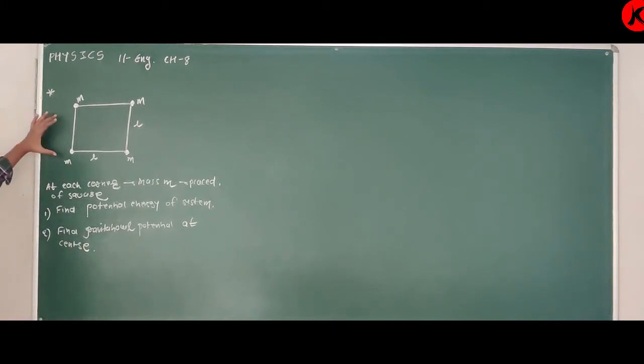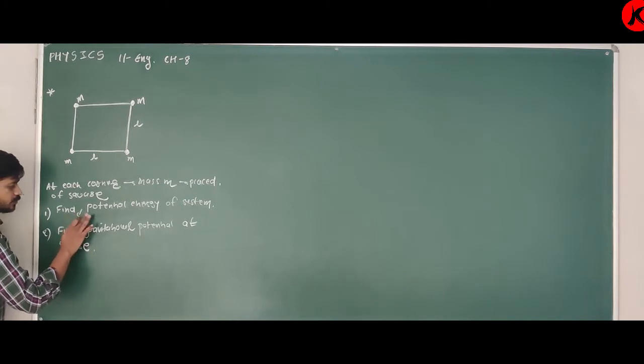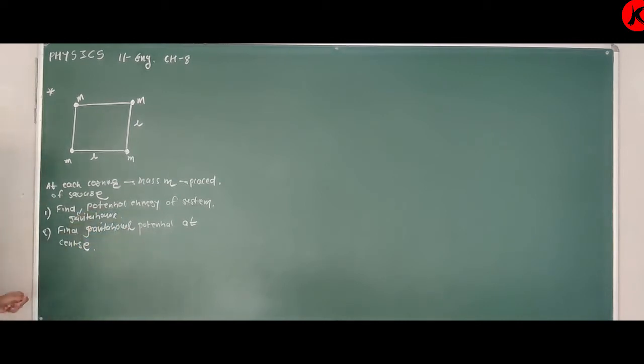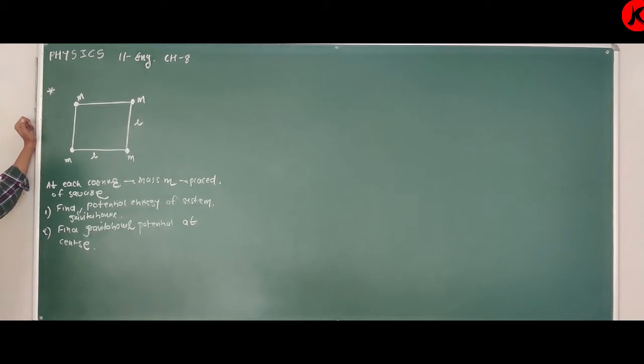So again, yes, it is one most important question. You are given one square, at each and every corner mass m is placed, side of square is L. Find potential energy of system, meaning gravitational potential energy of system. And second, find gravitational potential at center.